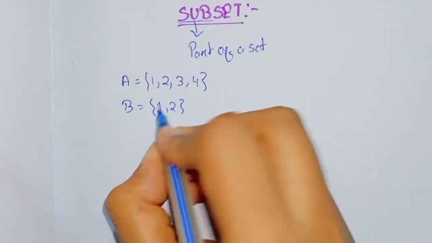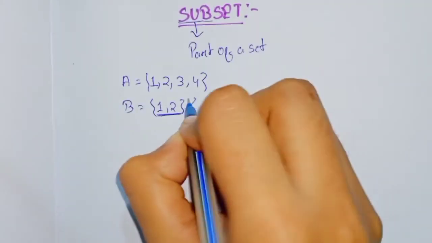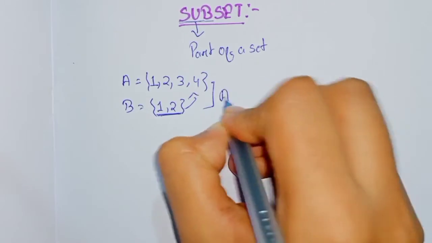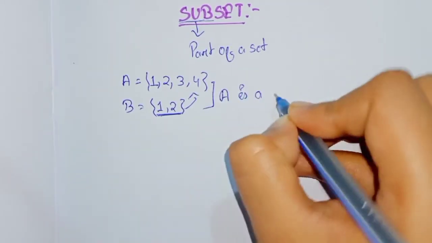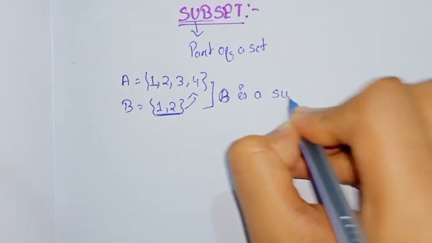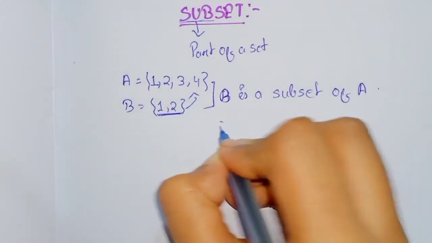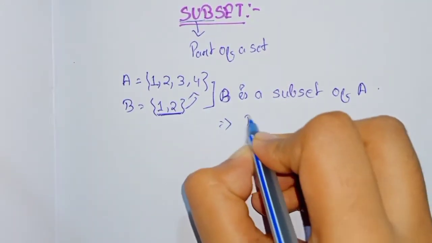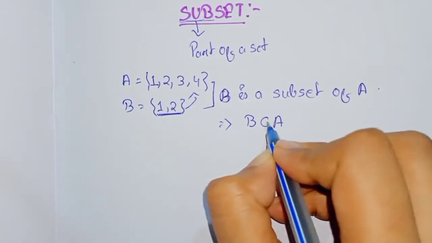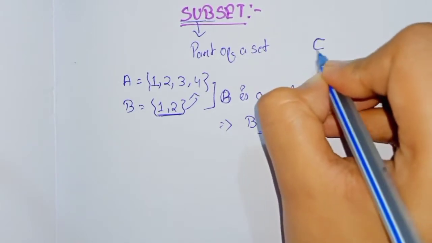Then you will see all the elements of B are present in A. Then I can say that B is a subset of A, and it can be written as B ⊂ A. The symbol of subset is this, C-like.